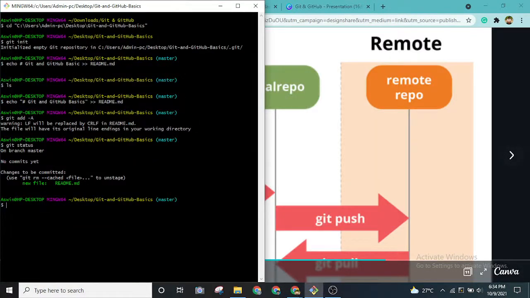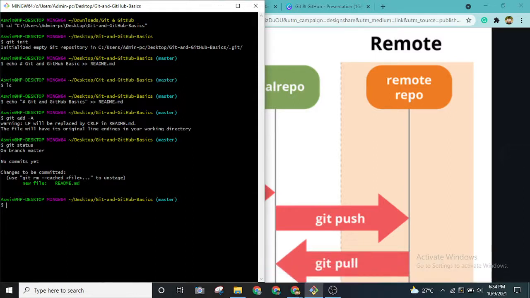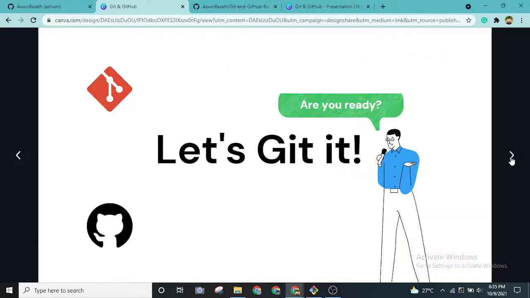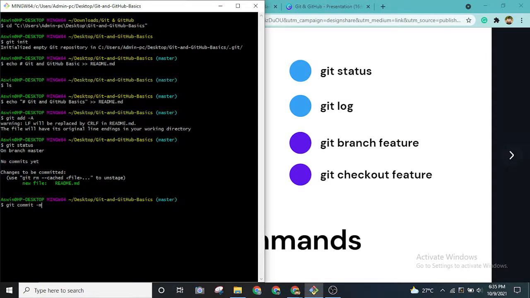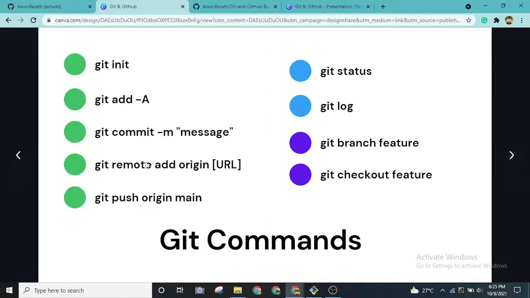When we want to save this version permanently in our Git repository, we have to perform git commit, and we can use -m. Let me show you the command. The -m is a flag that gives us the feature of adding a message to our commits.